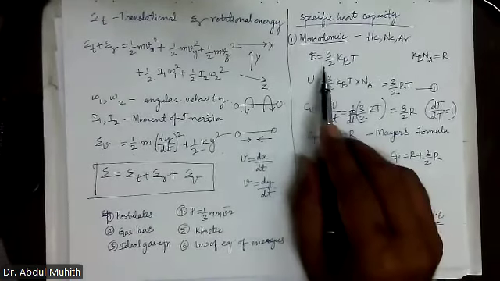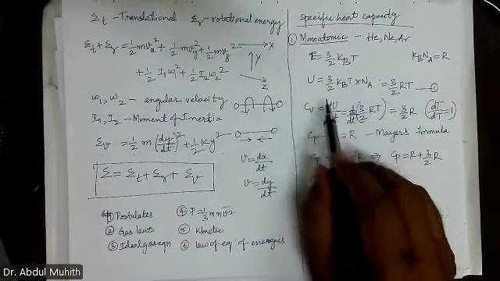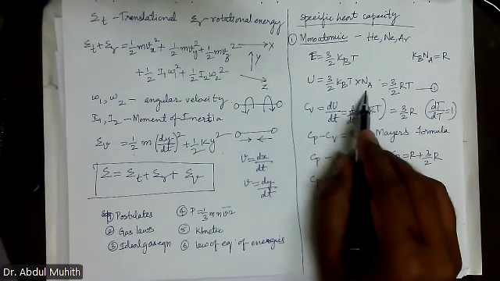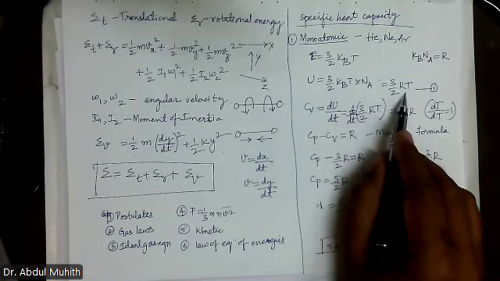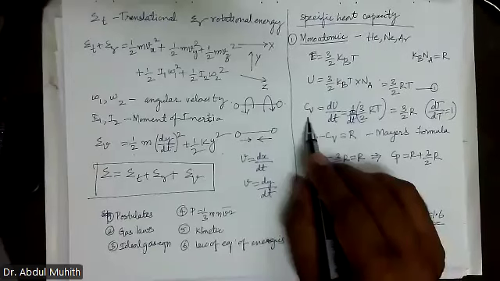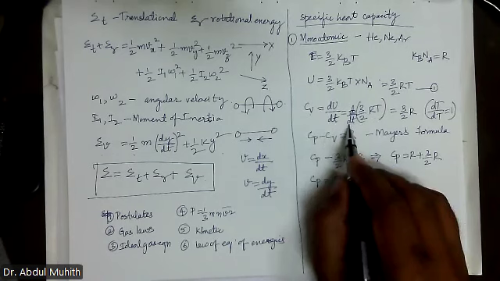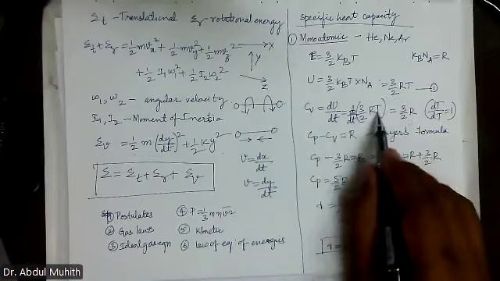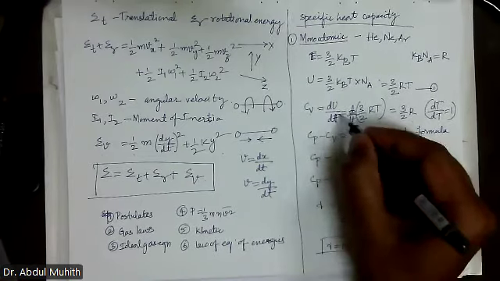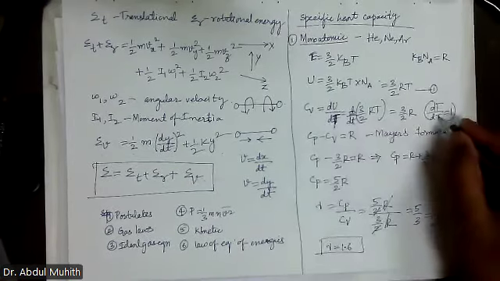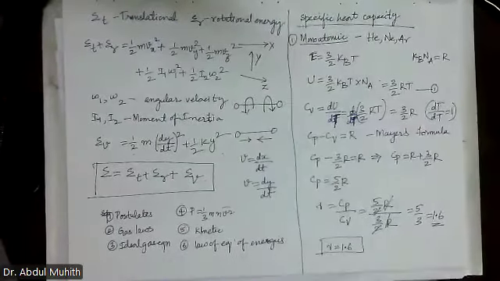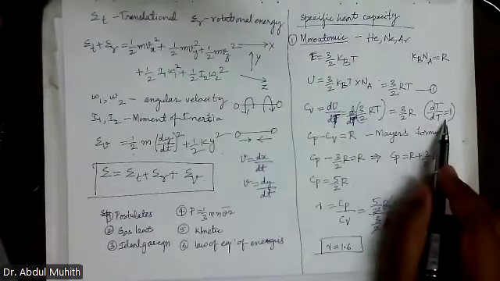Once again, the energy is equal to how much? 3 by 2 kBT. The total energy U is equal to 3 by 2 kBT into Na. Na is Avogadro number. kB into Na is equal to R. Cv, specific heat capacity at constant volume, is equal to dU by dT. Energy is 3 by 2 RT. So 3 by 2 R into dT by dT, I'll take capital T to avoid confusion. T is temperature. Differentiating the same term will become 1.